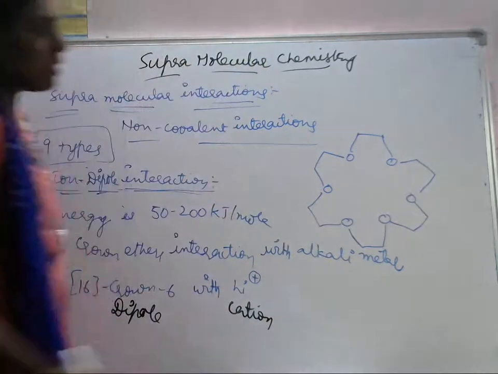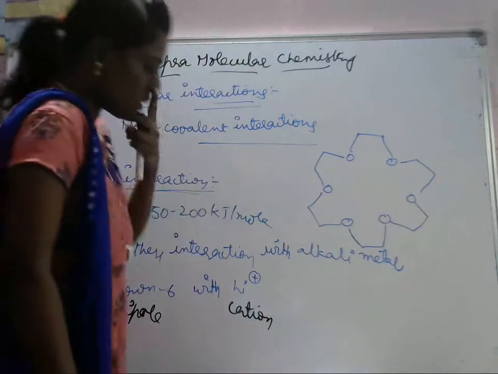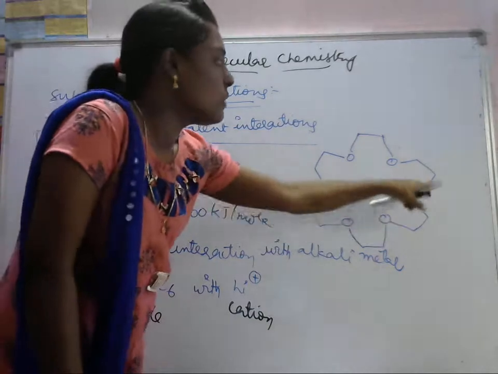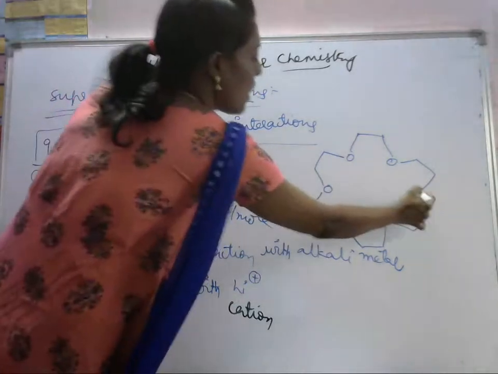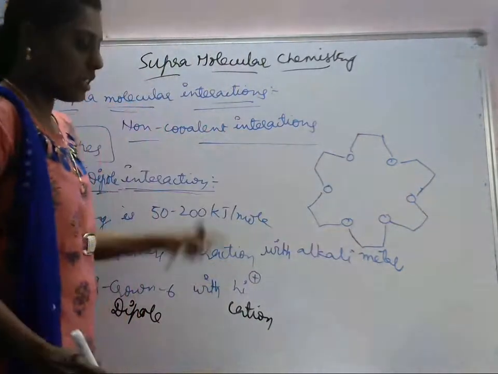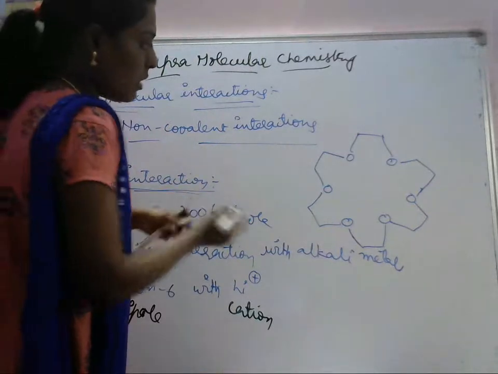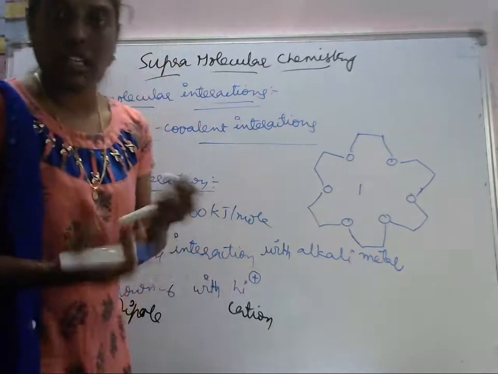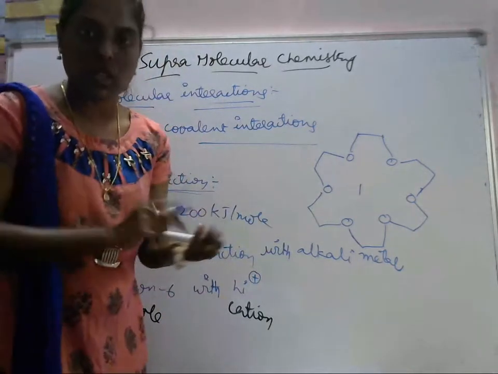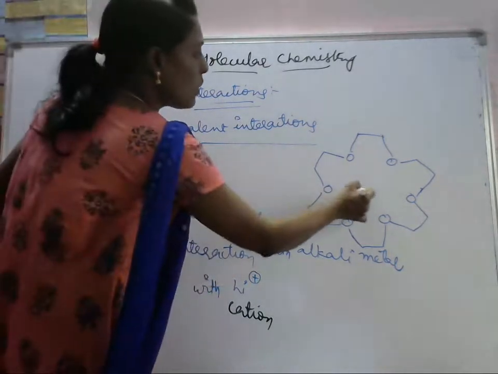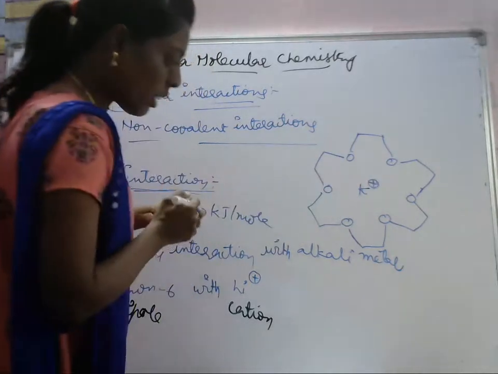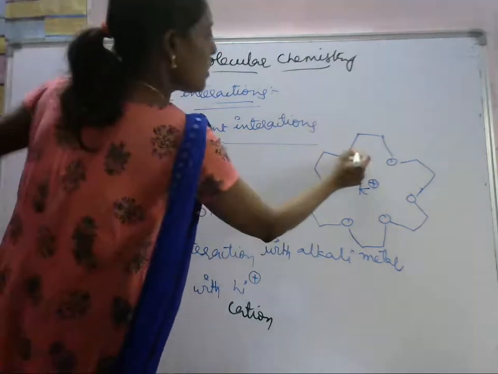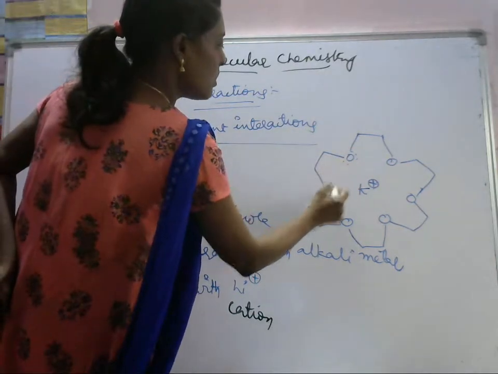You see here, how many are there? Here 16 will be there. 1, 2, 3, 4, 5, 6, 7, 8, 9, 10, 11, 12, like that here we are having totally 16. You can take any alkali metal, whether it is lithium, sodium or potassium. So I will take potassium here. Here oxygen is having 2 lone pairs.